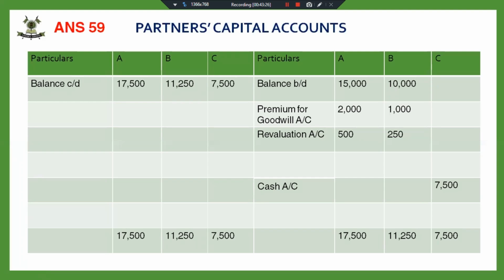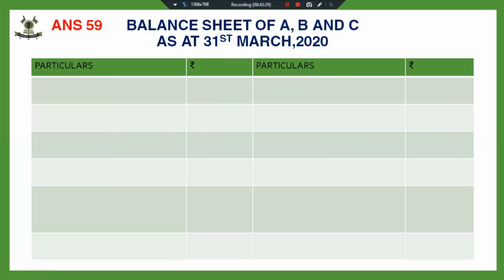Now my next step will be preparation of balance sheet. So balance sheet, we will post each and every asset given in the balance sheet, but with assets where we have given the adjustments, we have to post the new value. First asset given is building. Building has been appreciated by 10%. So I will post the new value, that is 25,000 plus 2,500. So this comes out to 27,500. I have appreciated the value of building by 10%. So increased value will appear in the new balance sheet.